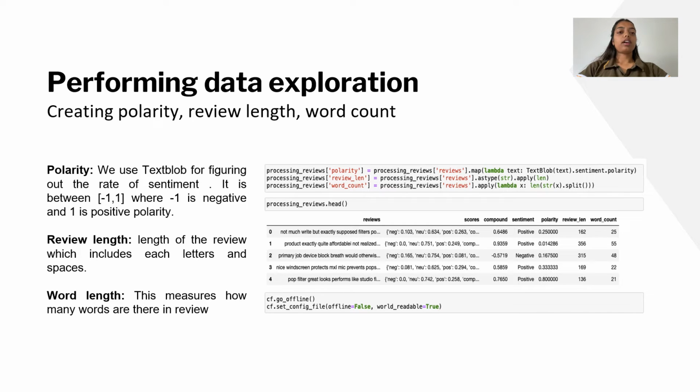Hello everyone, I'm going to present the data exploration and visualization. Firstly, we performed the data exploration, and then we created polarity, review length and word count. In polarity, we used a library to figure out the rate of sentiment, and it is between -1 and 1, where -1 is negative polarity and 1 is positive polarity. Then comes the review length, which is the length of the review including all the letters and spaces. After that is word count, which is the number of words in a review.